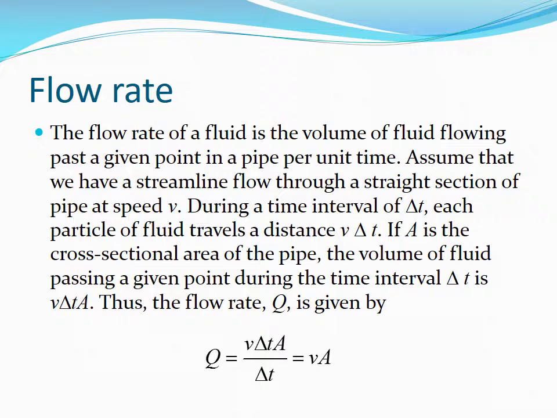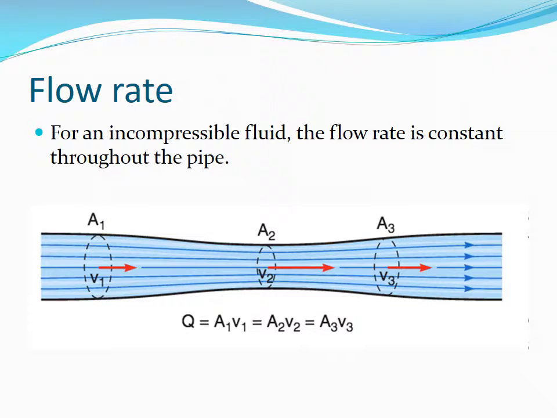Thus the flow rate Q is the volume passing the point divided by the time interval and is the velocity of the fluid times the cross-sectional area. For an incompressible fluid, the flow rate is constant throughout the pipe. The overall volume rate of flow of water in a stream or creek is relatively constant. That is, the volume of water passing through the various sections is constant.